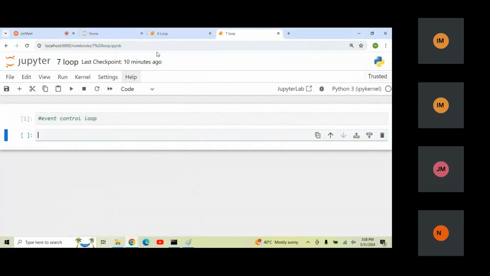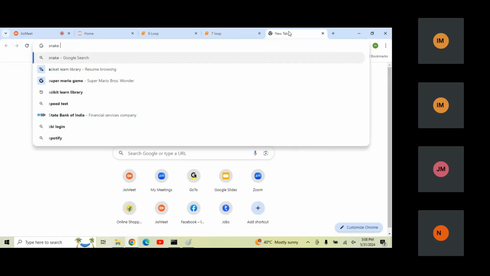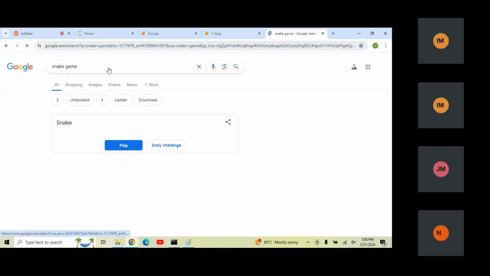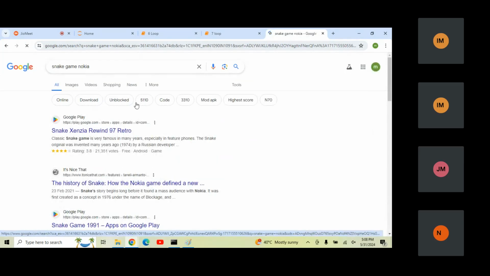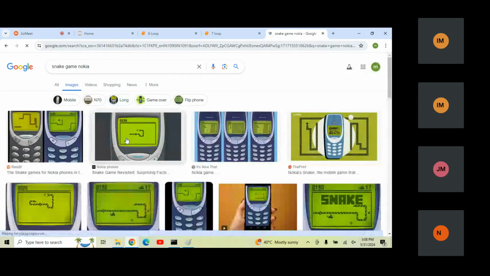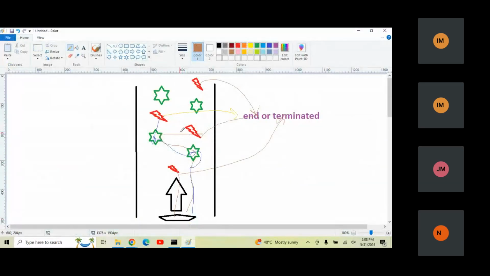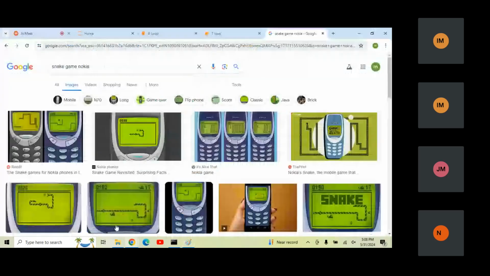I know you know the Nokia snake game. If you hit your own tail, you will be out. Maybe you are going to hit after 1 second, 2 seconds, 3 seconds, 4 seconds, we don't know. If we don't know after how many iterations the loop is going to be terminated, then this type of loop is called the event control loop. Okay, so how to write the event control loop?